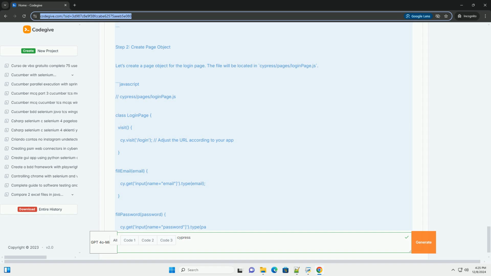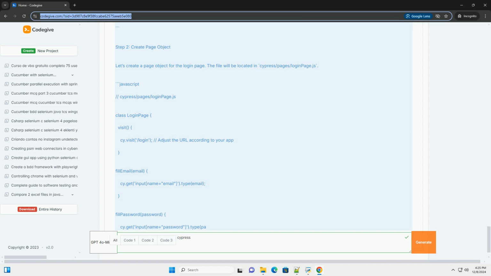It should show an error message with invalid credentials: loginPage.fillEmail('user@example.com'), loginPage.fillPassword('wrongpassword'), loginPage.submit(). loginPage.getErrorMessage() should be visible and contain 'Invalid credentials', adjust according to your app.